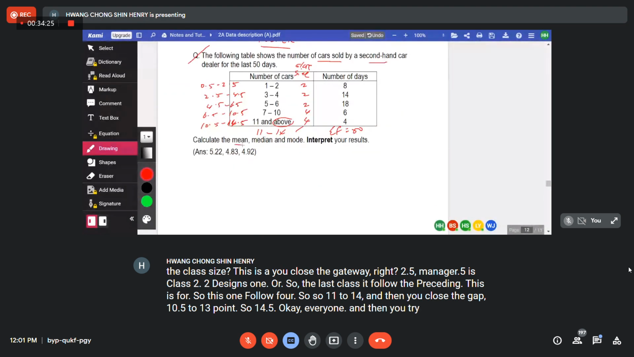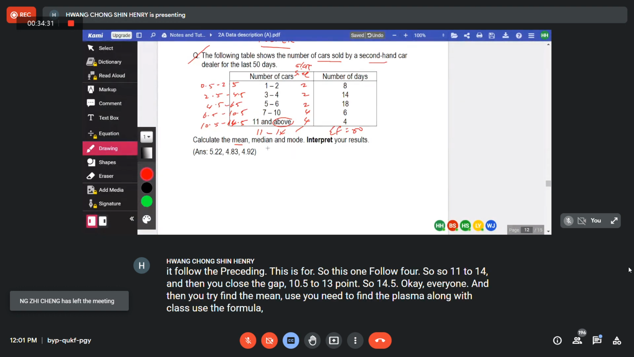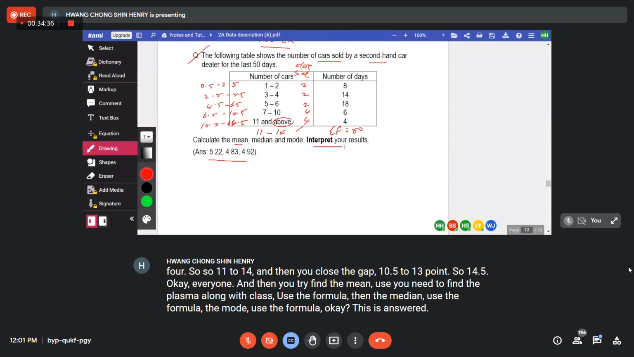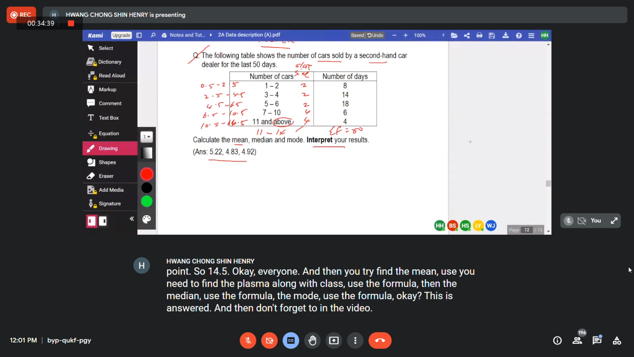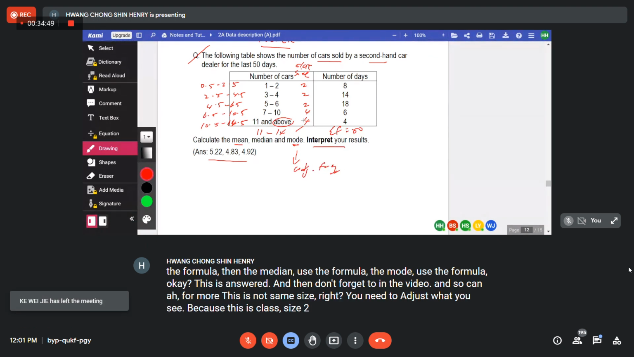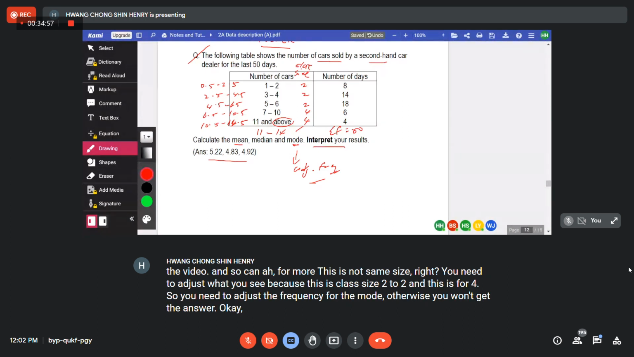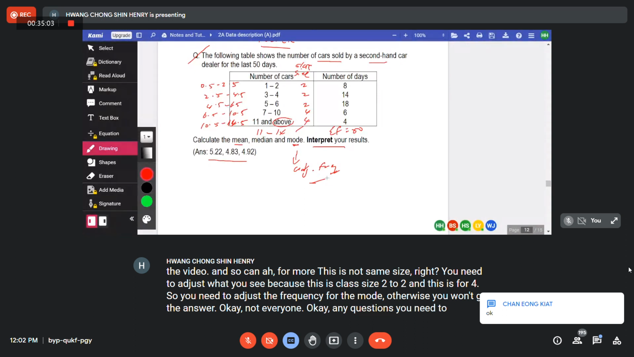Then you try to find the mean. You need to find the class mark, with class, use the formula. Then the median, use the formula. The mode, use the formula. Okay, this is the answer. And then don't forget to interpret your answer. For mode, this is not the same size, right? You need to adjust frequency because this is class size 2, 2, 2 and this is 4. So you need to adjust the frequency for the mode. Otherwise, you won't get the answer. Okay, any questions? You need to adjust frequency for mode.